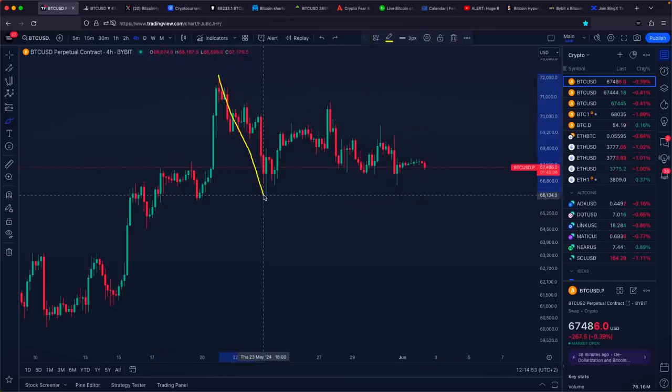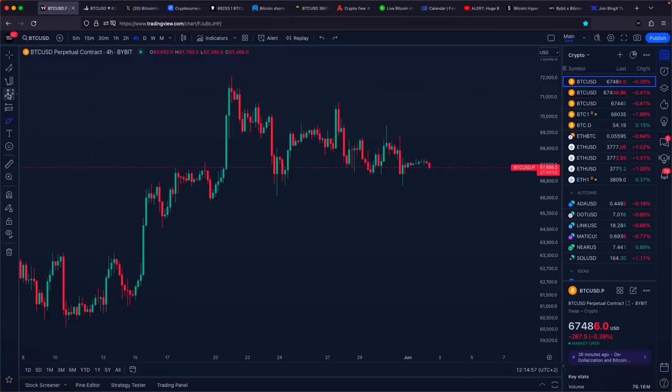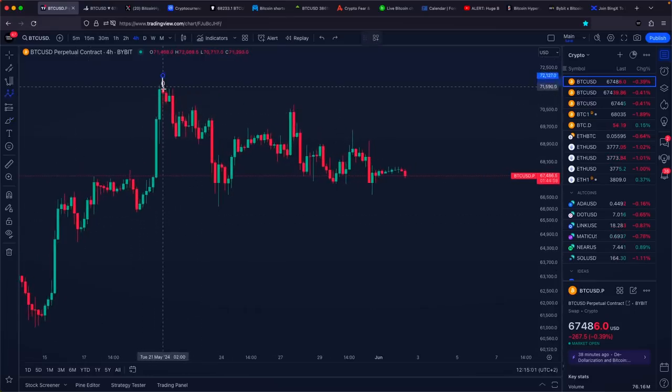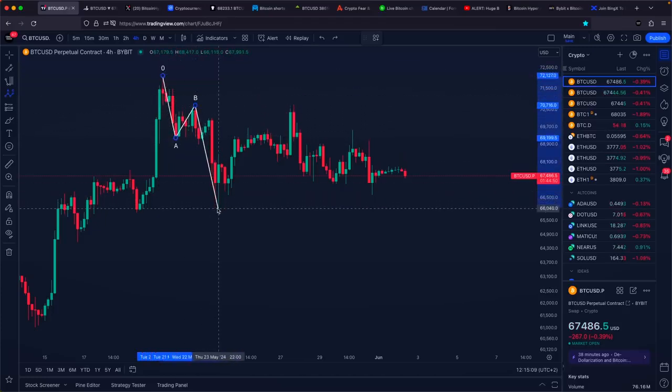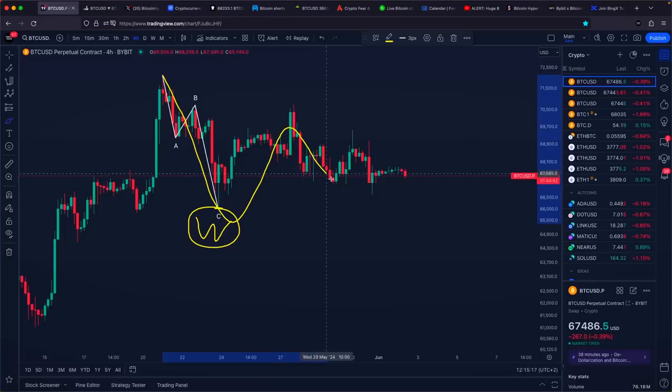This structure, known as a WXY correction, is a more intricate pattern, but I'll guide you through its complexities. The downward rejection from the channel's top appears to be a three-wave price structure. The initial move down represents the A wave, the subsequent consolidation forms the B wave, and the final push downward is the C wave.